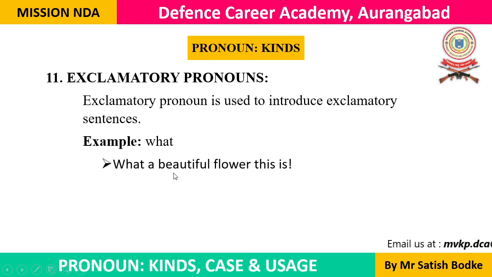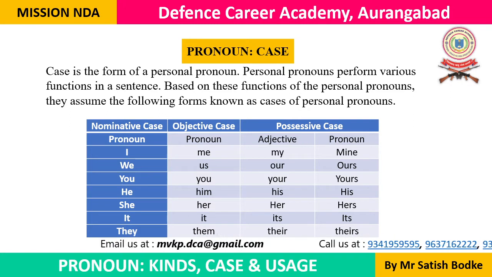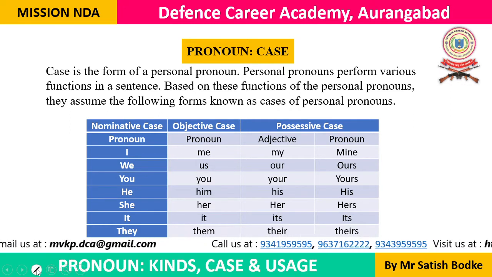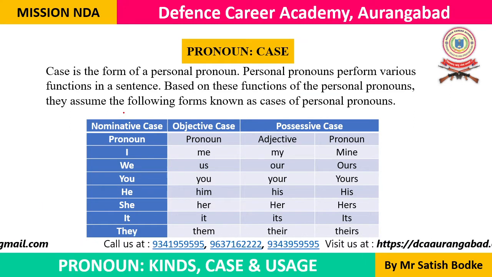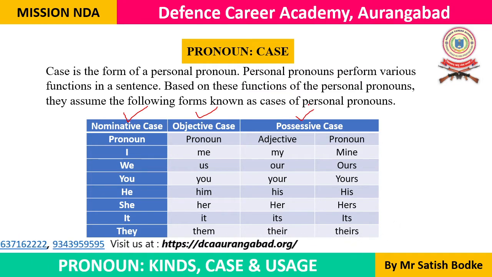So these are all the kinds of pronouns we have learned in detail with example sentences, and now we are going to look at the case of pronoun. Case is nothing but the form. When we are using a pronoun as a subject in a sentence, we use the nominative case. Nominative case, objective case and possessive case, these are the three cases of a pronoun.